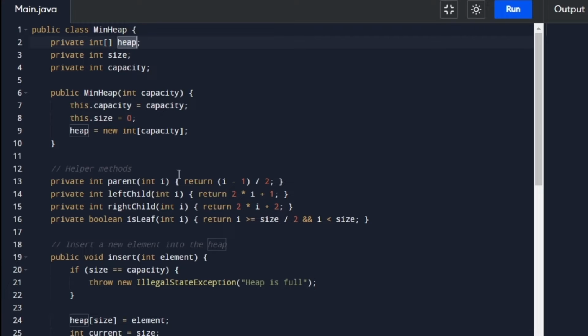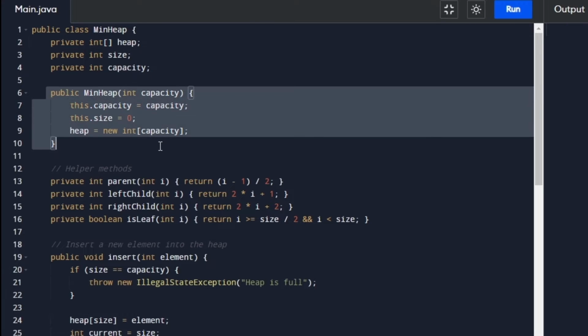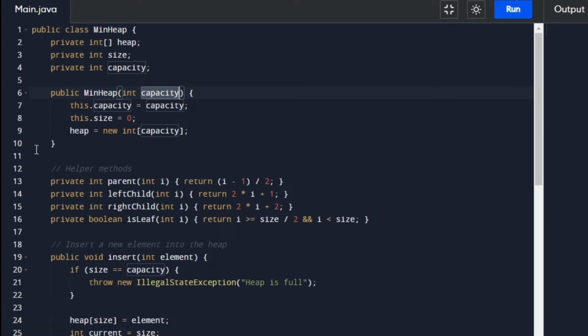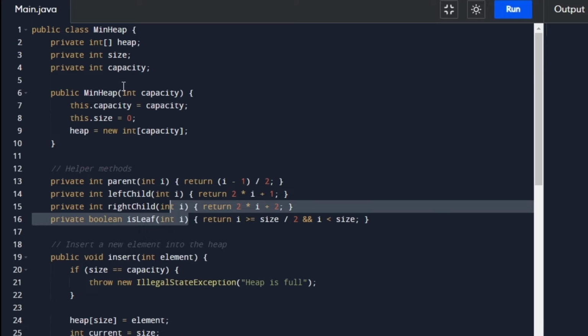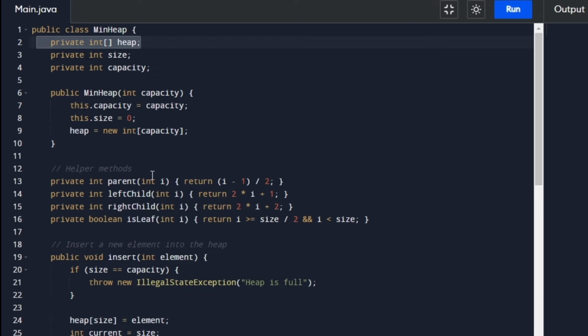So we will figure it out. First, this is a simple constructor to create a new instance of a min heap based on given capacity that we can maintain. Now we have some helper methods, that is parent, left child, right child, and is leaf or not. So this simply identifies that because we are using an array,